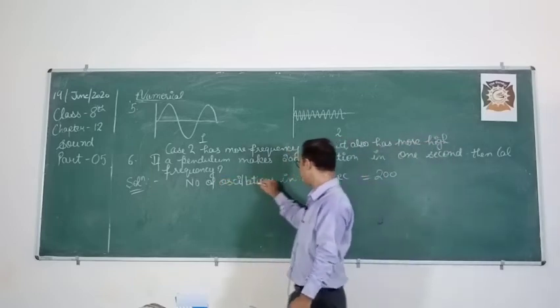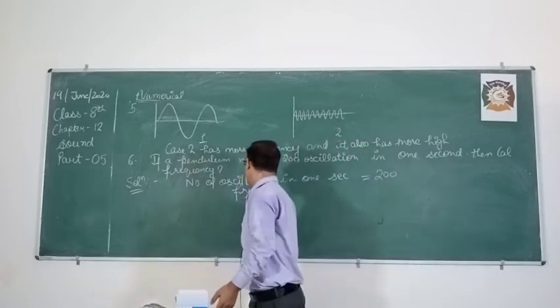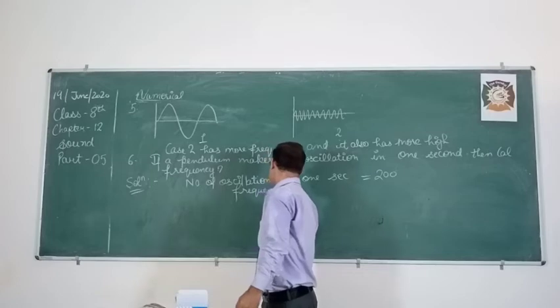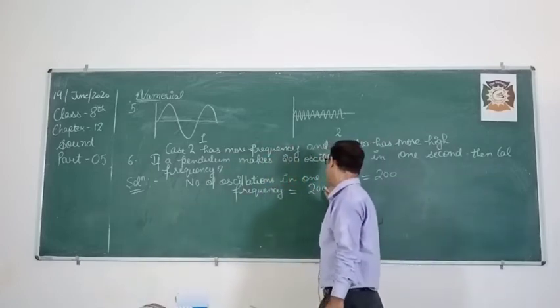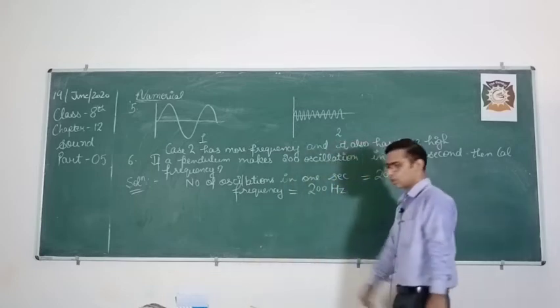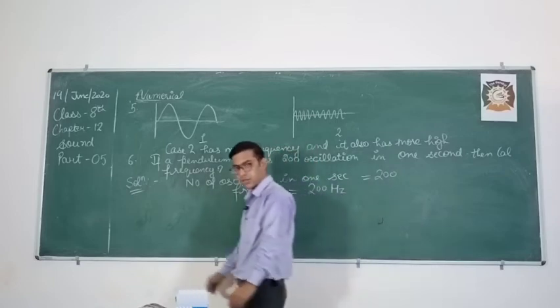So number of oscillations in 1 second is what? That is frequency itself. So frequency comes out to be 200 Hertz. Clear? Easy?